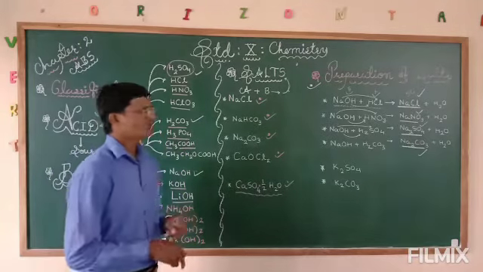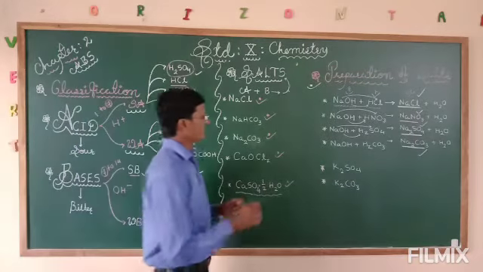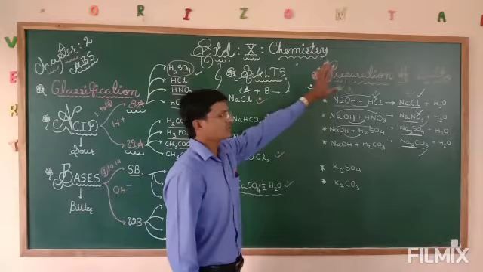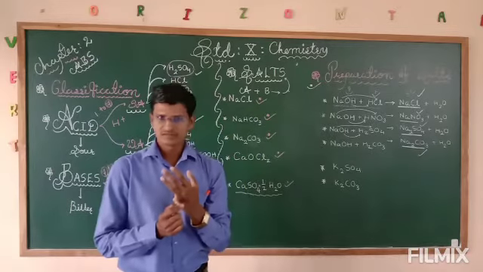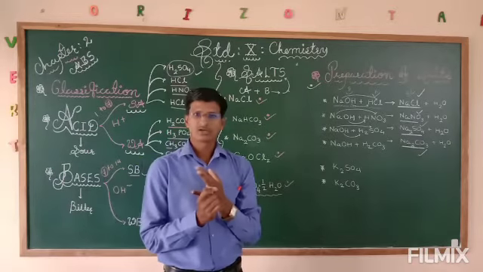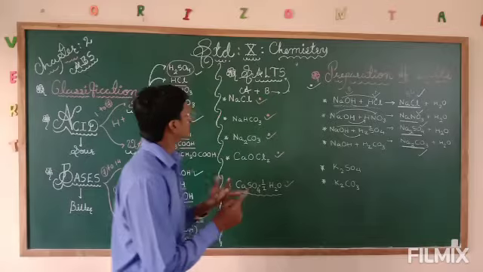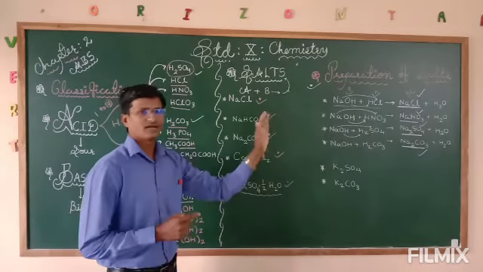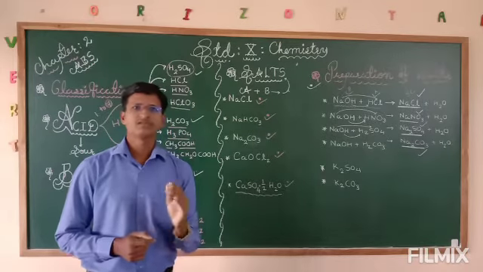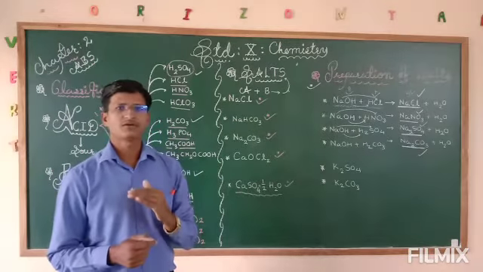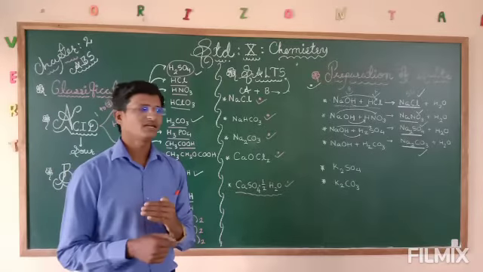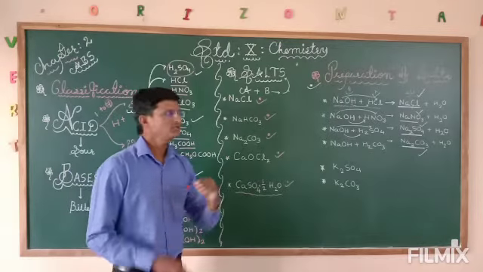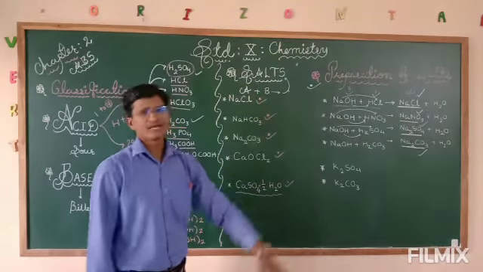So here my humble request to all of you: we need to understand first of all the types of families, then types of salts, then how the acid and base react to give us salt. So the salt is generally formed when acid reacts with base.